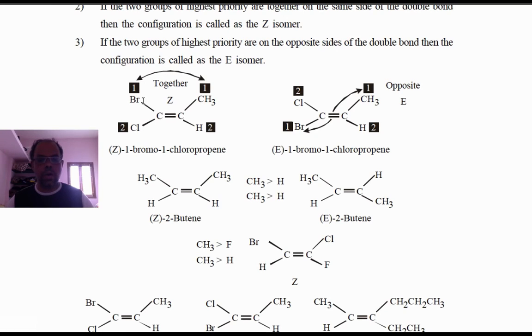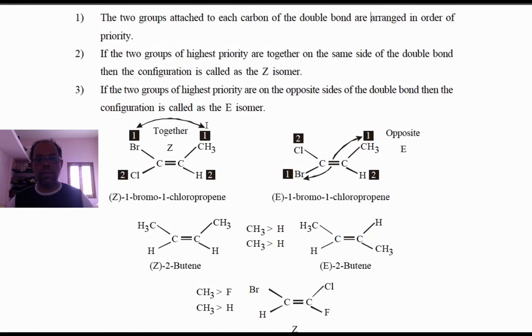Here the carbon atom is attached to bromine and chlorine, and you have to go for a priority. The high priority will be number one and the low priority you can give number two. The same way you have to give for the other carbon atom, which has two groups attached. The fixing of priority follows some rules.